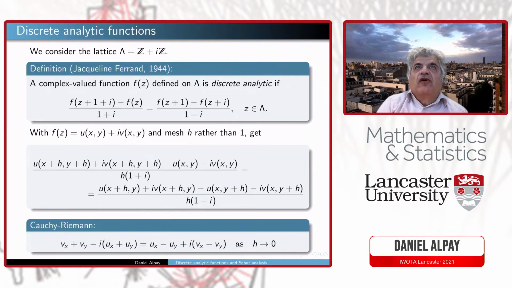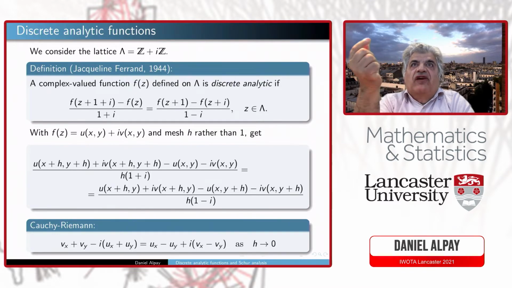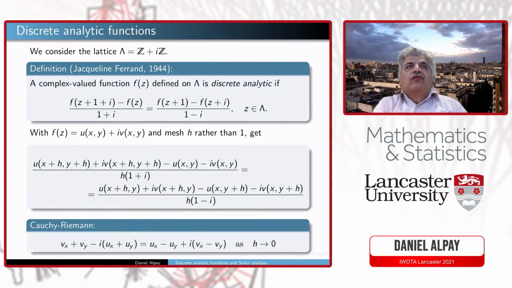Now, it may sound a bit out of the blue, and one can think of other definitions, and I will give two justifications for this definition during the talk. The first justification is maybe the following one. You take a mesh h rather than 1, and then you write u plus iv to be the real and imaginary part of a function f, and then you translate the discrete analytic condition, and you let h go to 0, and you get the Cauchy-Riemann equations. So this is one justification, by letting the mesh get smaller and smaller if you want. And we'll see another justification using integration in the sequel.